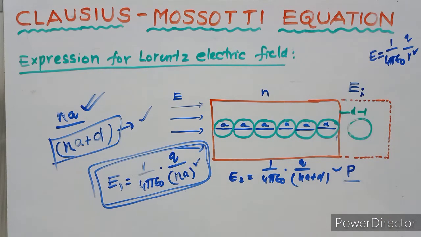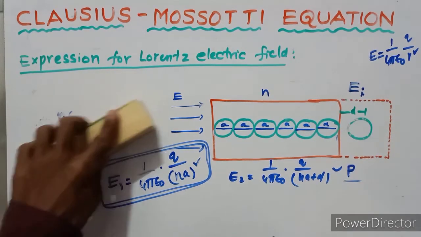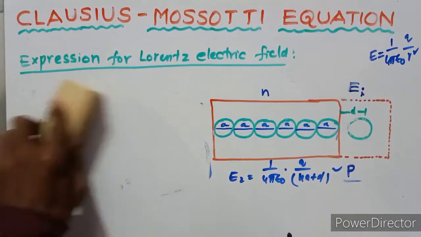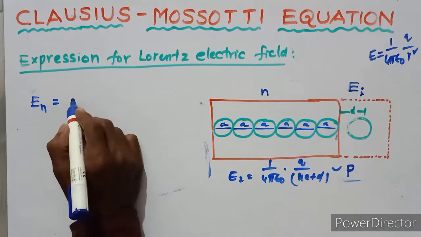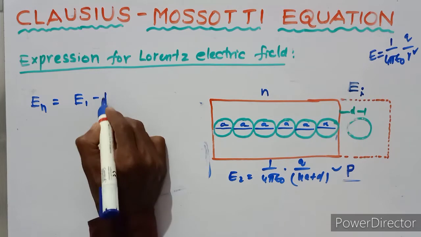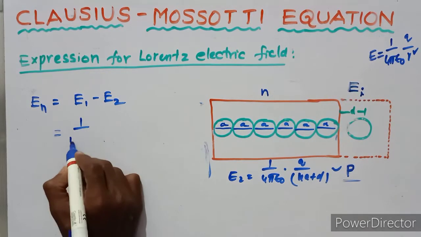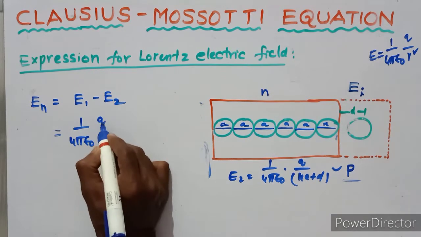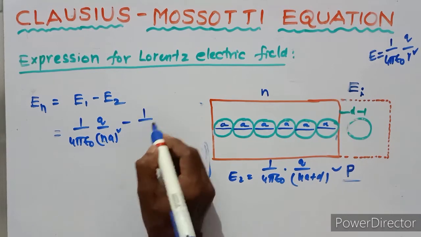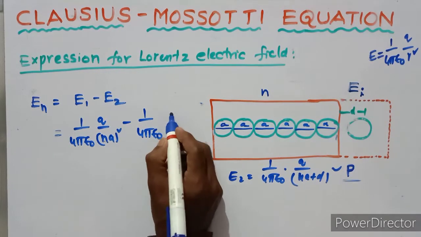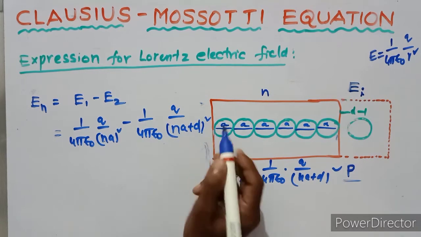So the net intensity of electric field is E1 minus E2, which is Q upon 4 pi epsilon naught Na whole square, minus Q upon 4 pi epsilon naught Na plus d whole square.